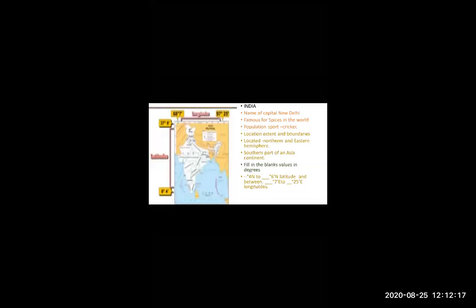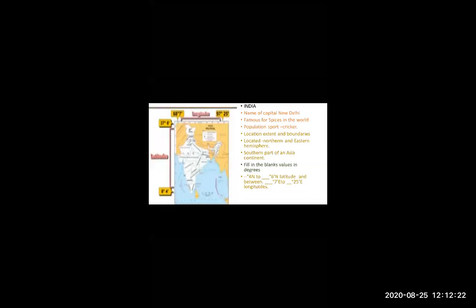This is location and extent. As you all know, our full geography lesson, for geography 10th standard, depends upon only two countries, that is India and Brazil. And here we are only looking at India: the historical background of India, and location and extent of India.